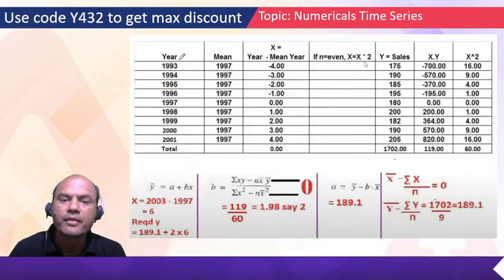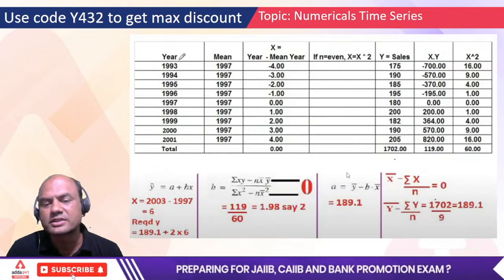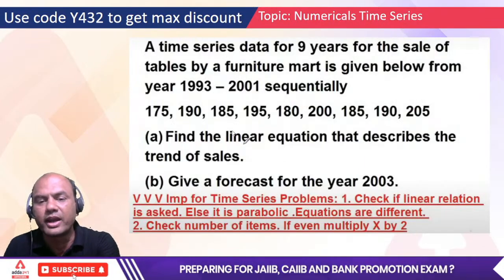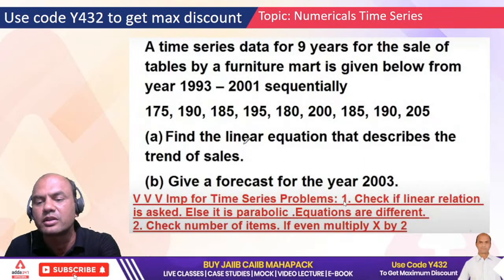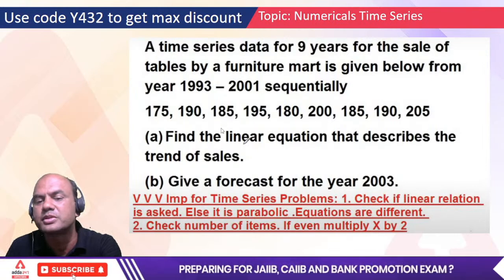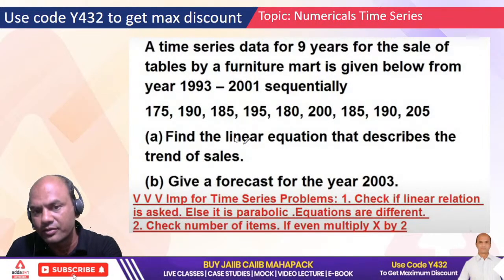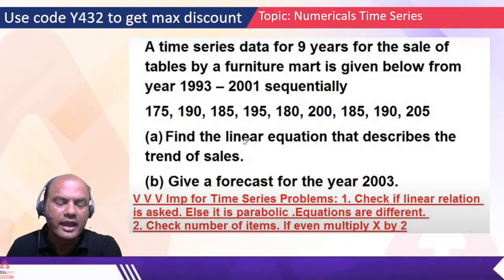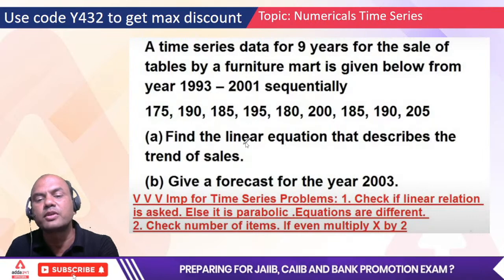Okay. Firstly, what is asked in the question? Find the linear equation. So the first point is done. Check if a linear equation is asked. Always see to it that you solve the linear equation problem first. If you are asked the parabolic equation, keep it to the end. Do not solve it immediately because parabolic is the toughest part, and they are not suitable for CAIIB exams.